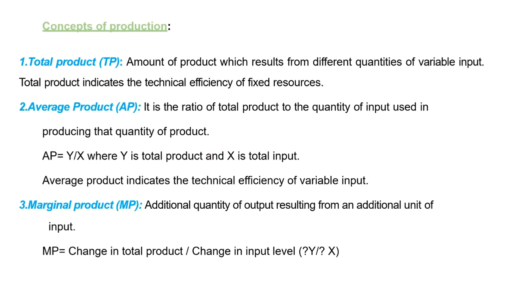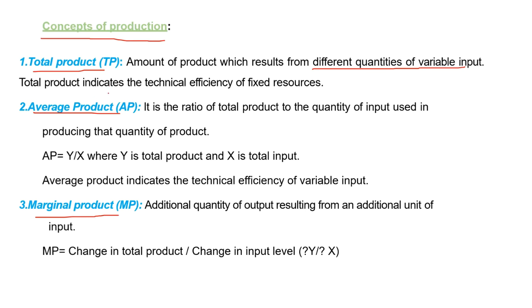Before we study the law of diminishing returns, we have to study the concepts of production. These are interlinked with, and used in, the law of diminishing returns. What are the concepts? Total product, average product, marginal product. Total product means output results from different quantities of the variable input applied.